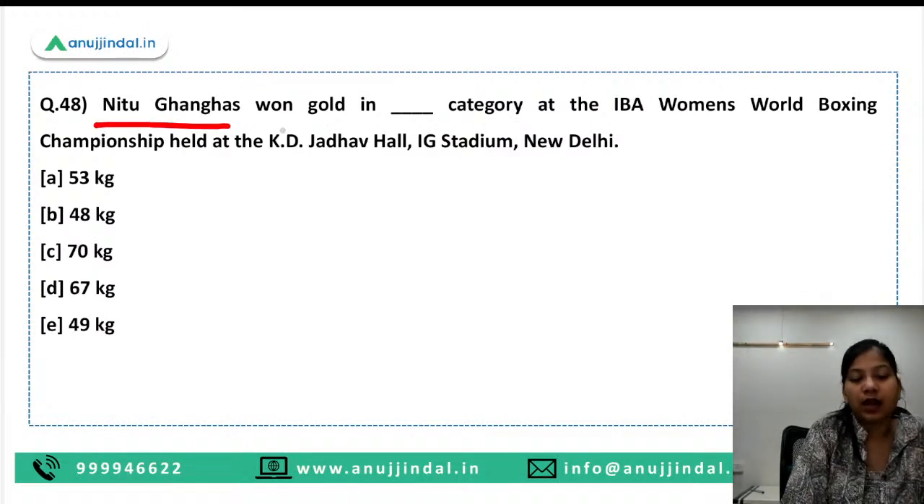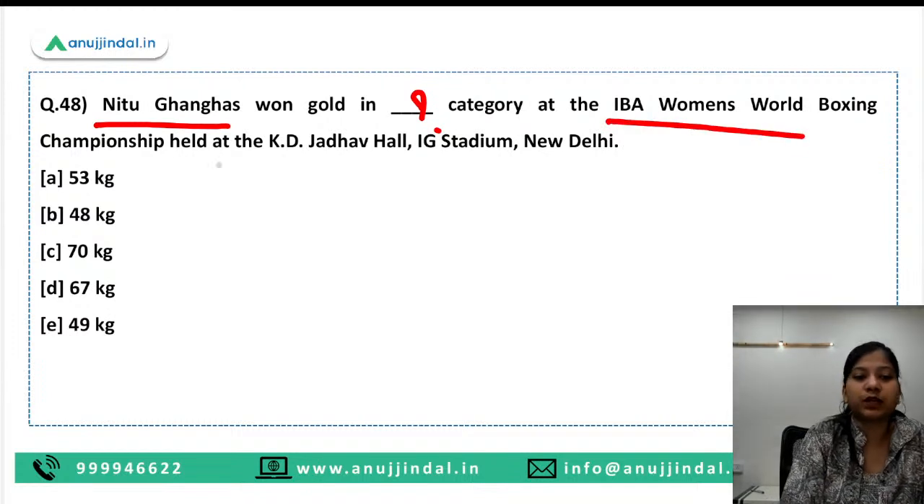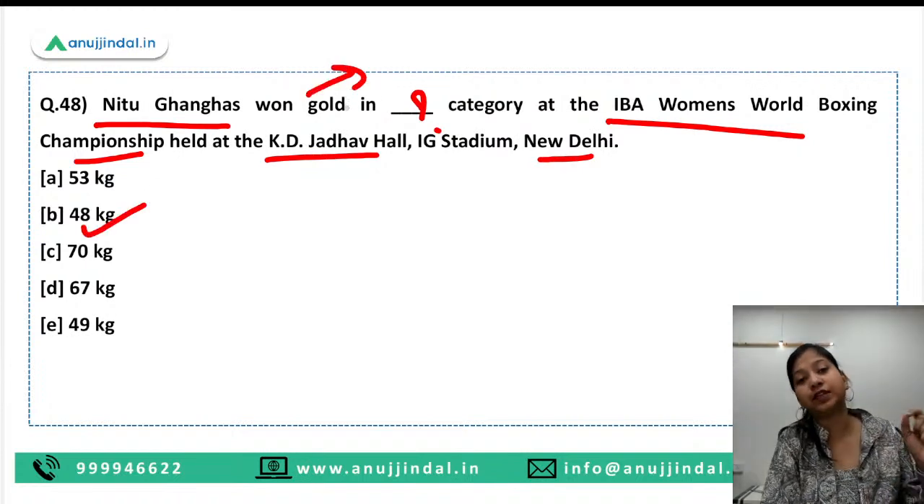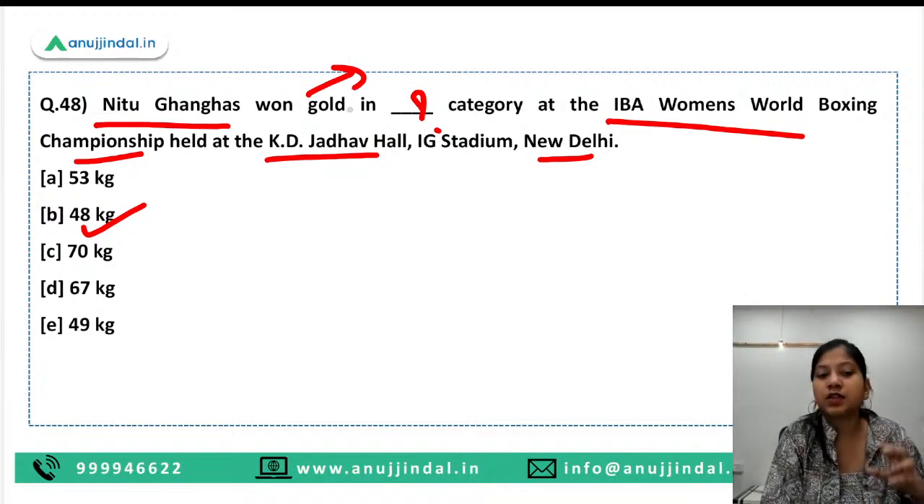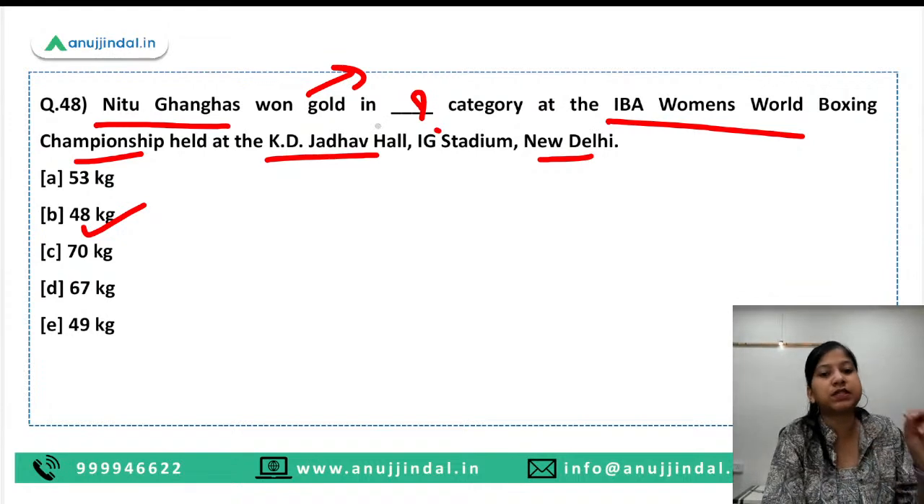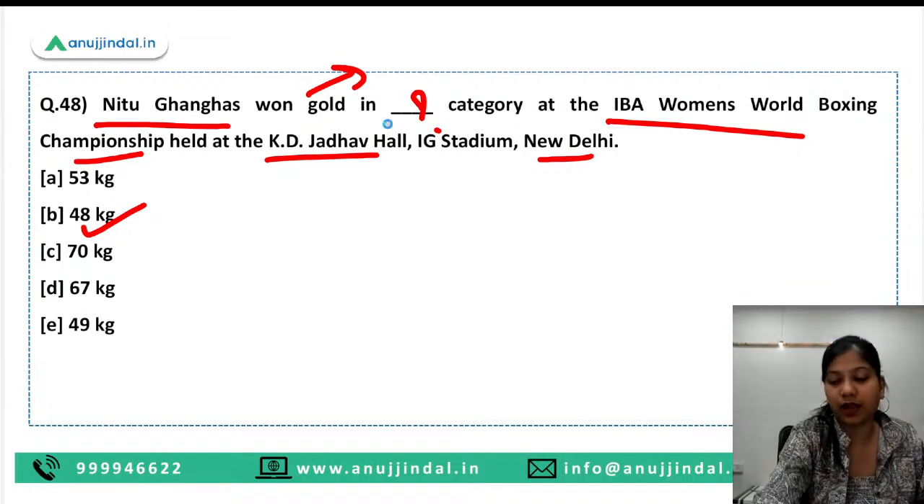Neetu Gangas won gold in dash category at the IBA Women's World Boxing Championship held at the KD Jadhav Hall in New Delhi. So 48 kg category is the right answer, and such kind of a question has already been asked in RBI examination. So that makes it important for you to know the category in which these weightlifters and boxers are getting awards or they are winning.